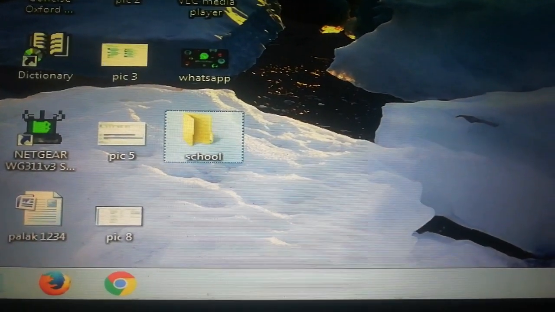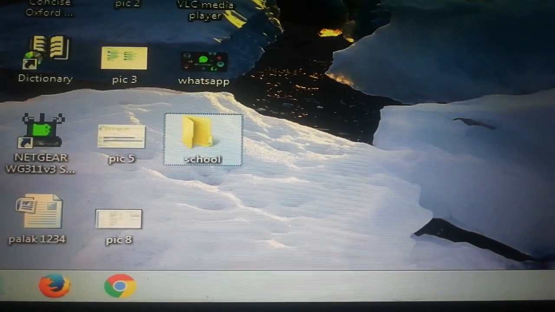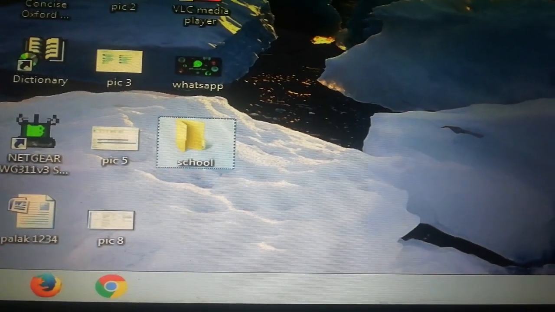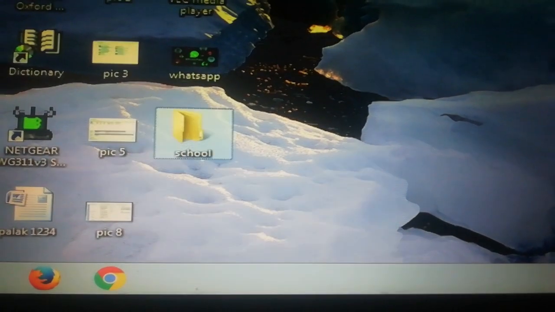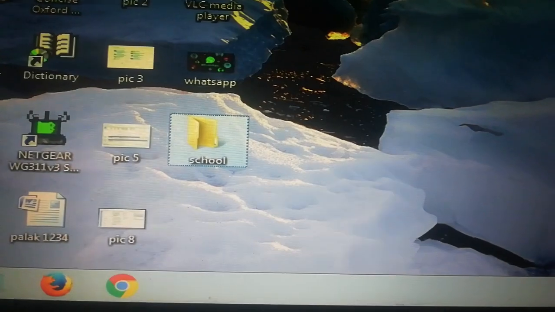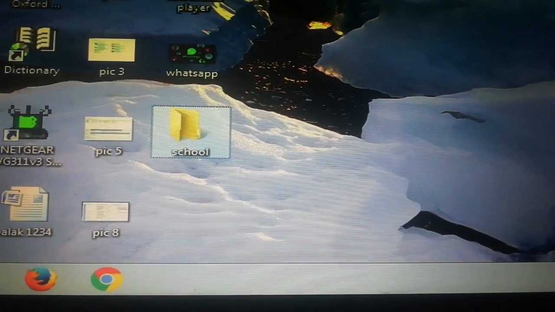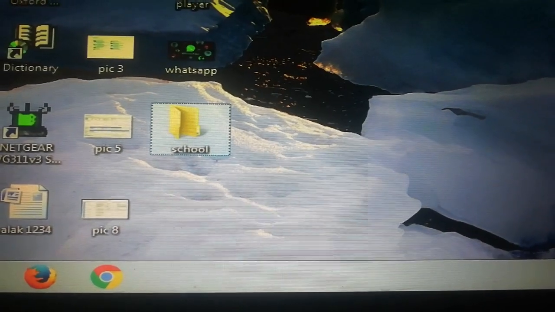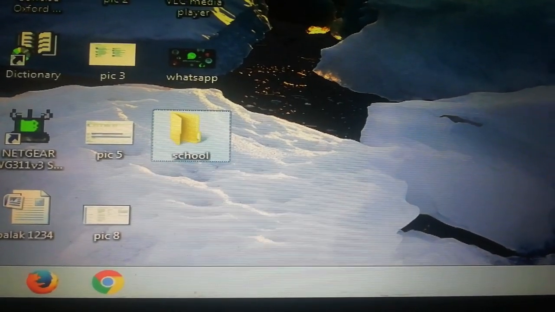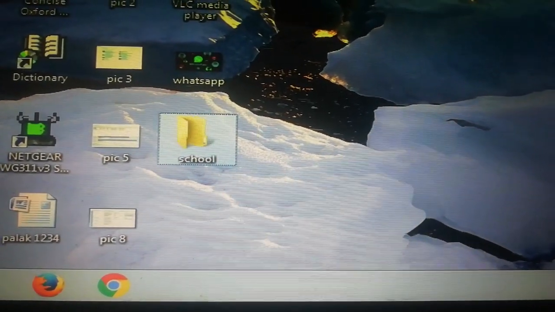Files are the place where we write our document, we give the data, that is a space. So we can say a file is a space where we write anything and save in our folder.